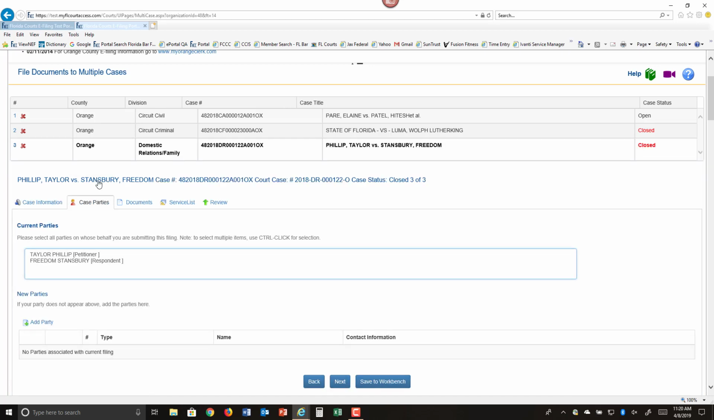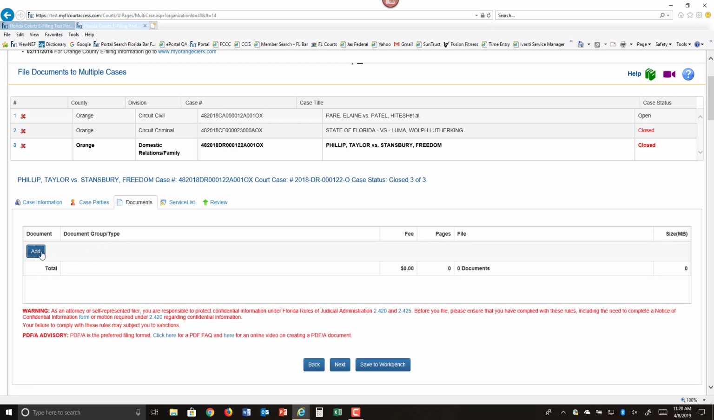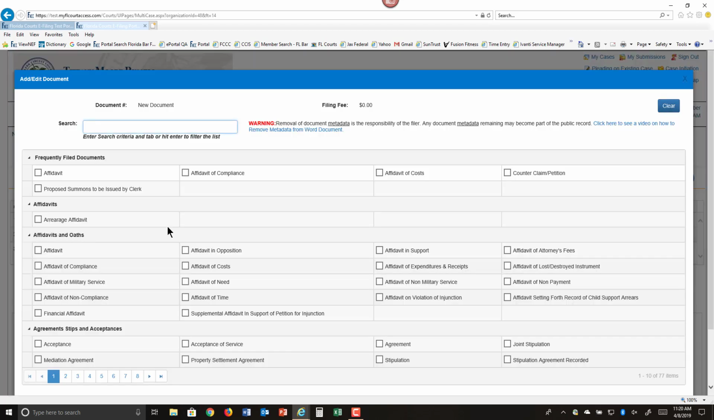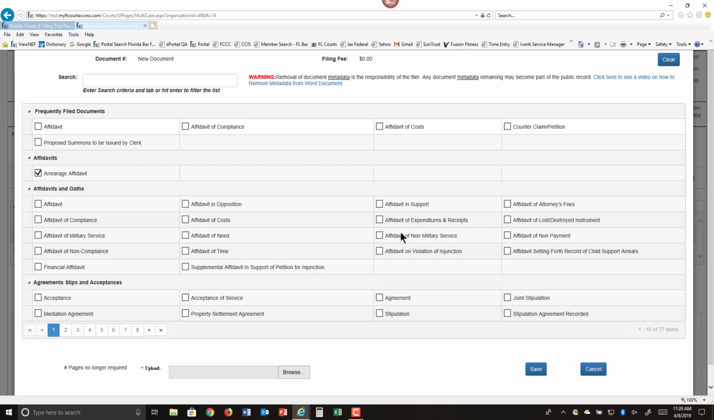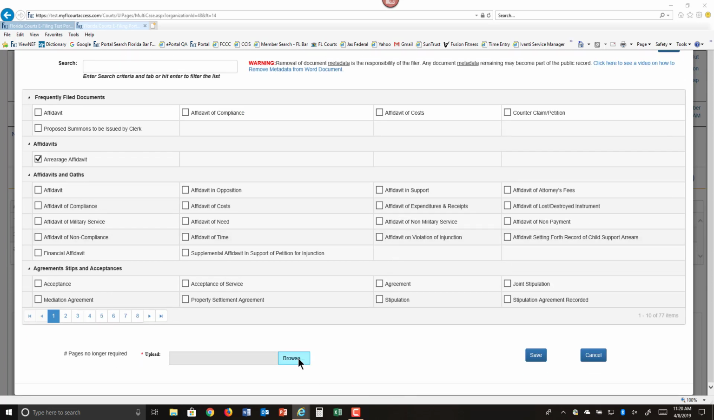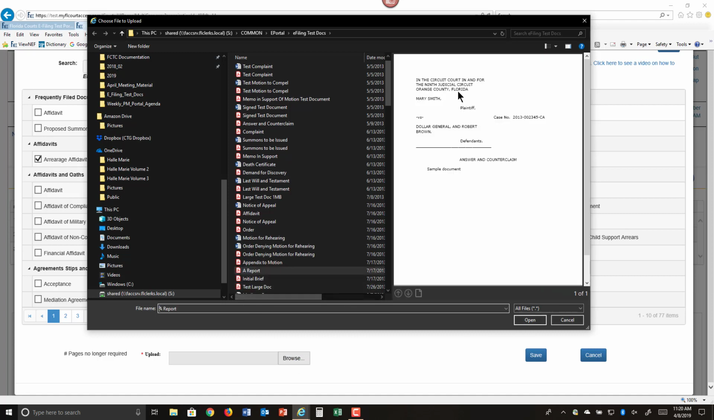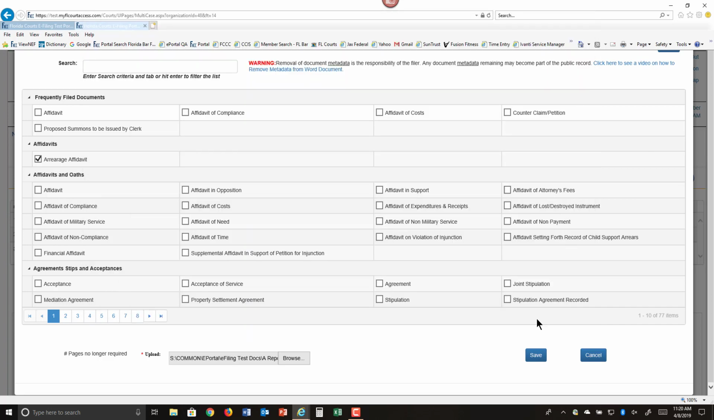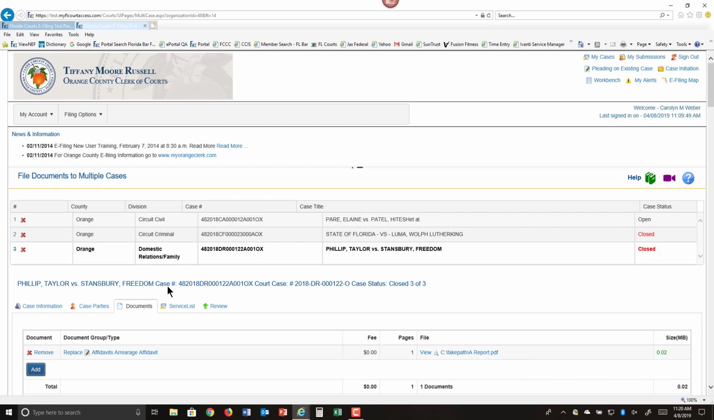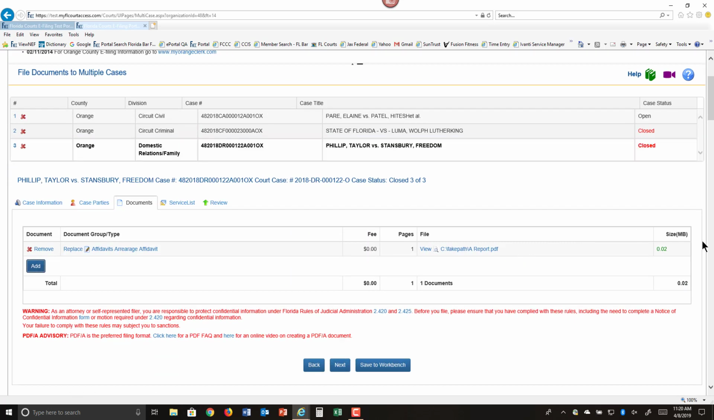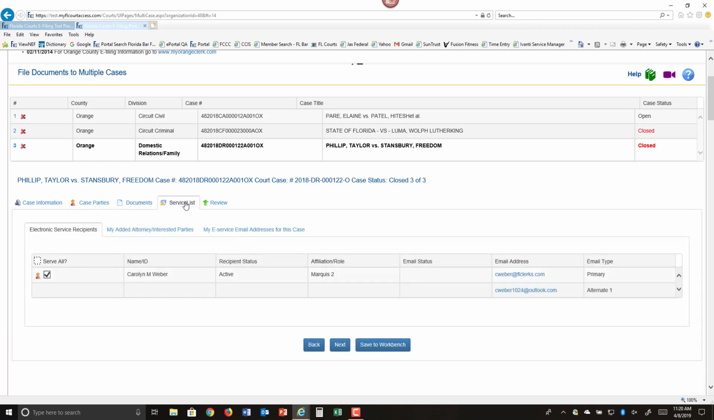Again, if there is a fee involved, you would need to select a party. If not, you can jump to your Documents tab. Choose the document that you will be submitting. Browse out to your computer. Find that document. Take your one last look at that PDF-A document. Click on Open. Click on Save. Once you see that file size there, you're free to move on to your service list.